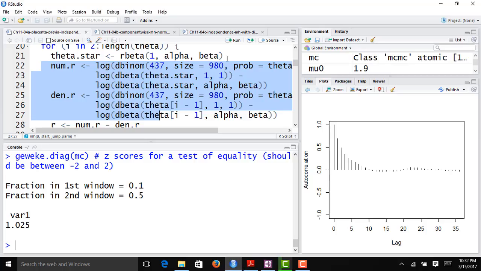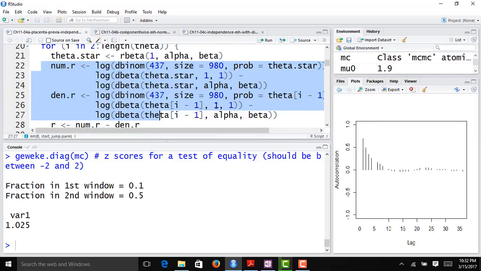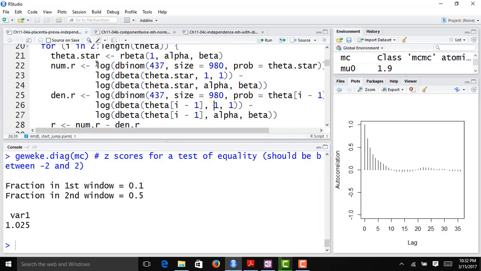below. And because this is a little bit complicated, I want to break it up into the numerator part and the denominator part. So you can say I have the numerator here, so I have the log of the data density, or data distribution, so it's a binomial distribution.